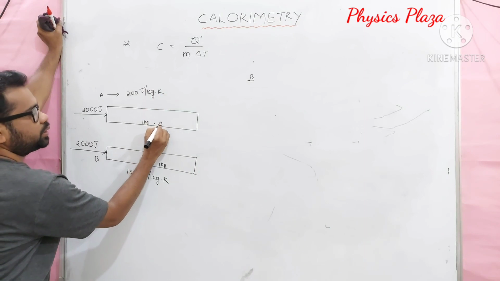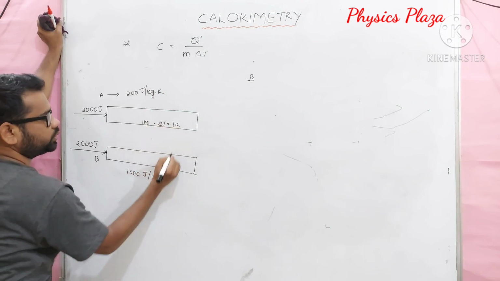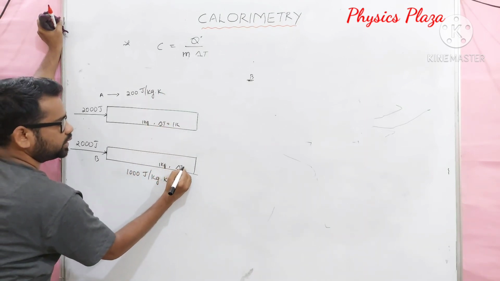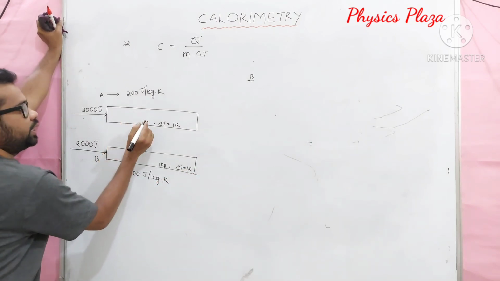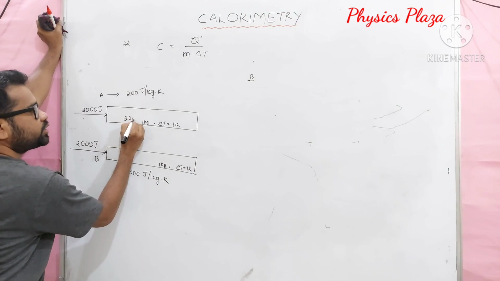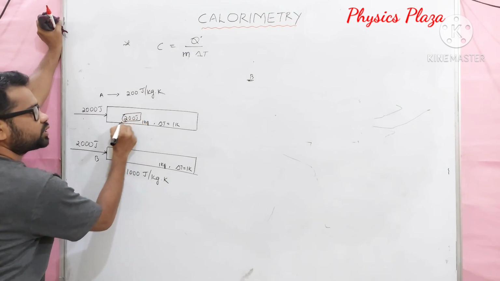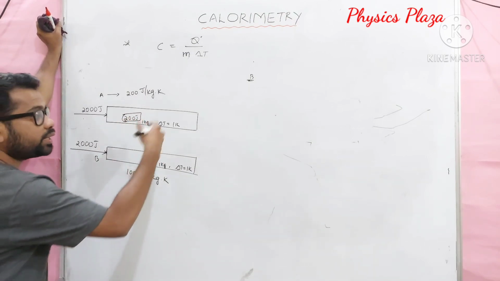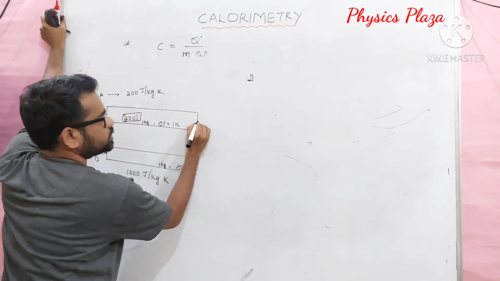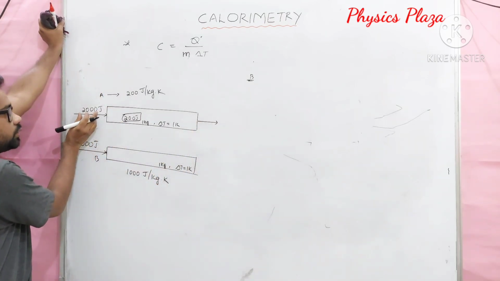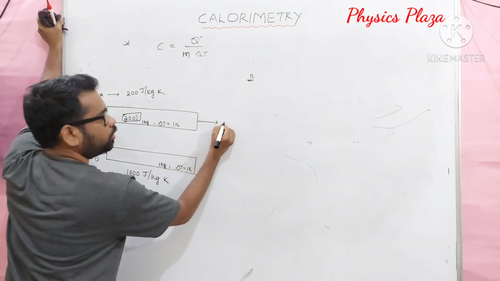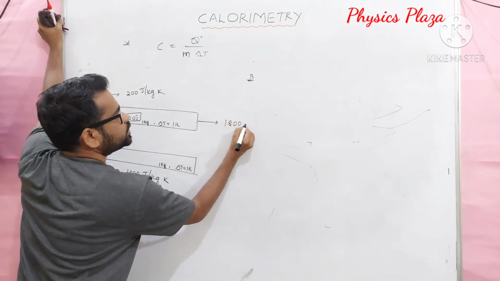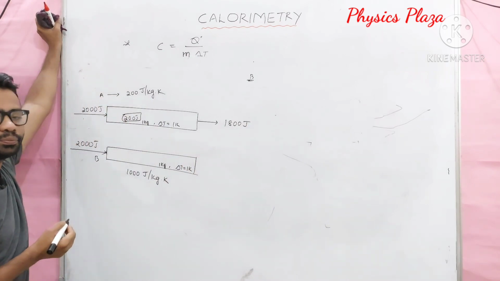Let us take the rise in temperature as 1 Kelvin in both cases. Then how much is absorbed by this body? It will absorb 200 joule. Dear children, then what is the output heat? Out of this 2000 joule, 200 joules of heat is absorbed, so the output will be 1800 joule.